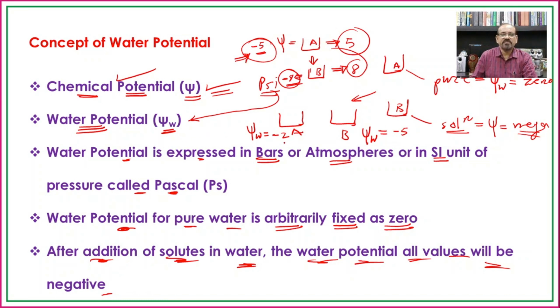In such cases, A is negative, but B is more negative, and hence the water will enter from A to B. If the water potential is more negative, it has the ability to absorb the water. So we can easily remember that the more negative the value, the more water it has the ability to absorb. Let's see in the upcoming slides.